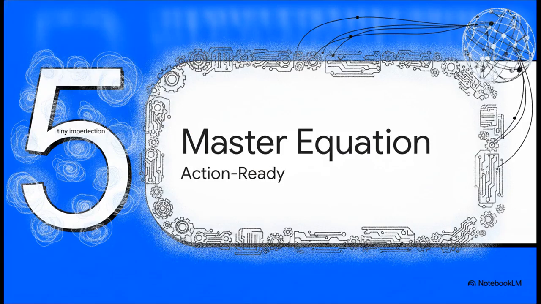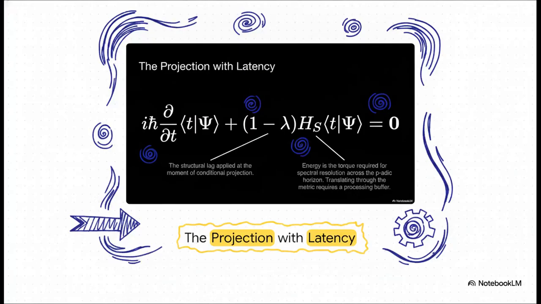Moving to Section 5. The action-ready master equation. Let's integrate this tiny imperfection to see how it allows reality to actually function. We need to take that pristine, flawless Schrödinger equation and introduce reality's mandatory processing buffer. We apply this structural lag right at the moment of conditional projection. You can actually see it represented as 1 minus lambda.